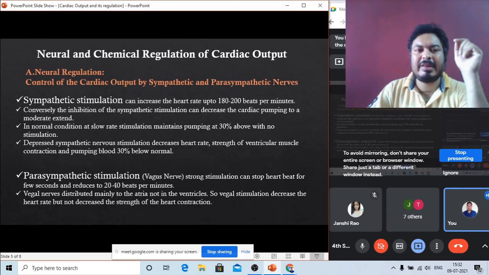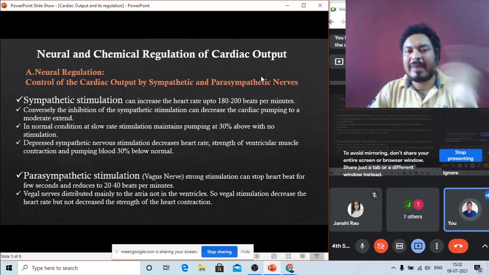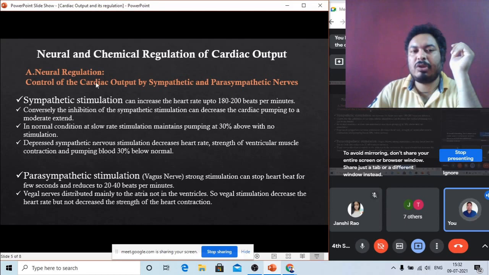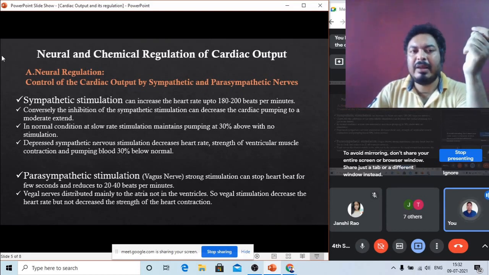It is the same. You can see number one, neural regulation is done by control of the cardiac output by sympathetic and parasympathetic nerves. In the Frank-Starling mechanism, we discussed only the sympathetic, but over here, sympathetic and parasympathetic nerves both can regulate the cardiac output. This condition is called neural regulation, because these are the nerves which control the cardiac output.